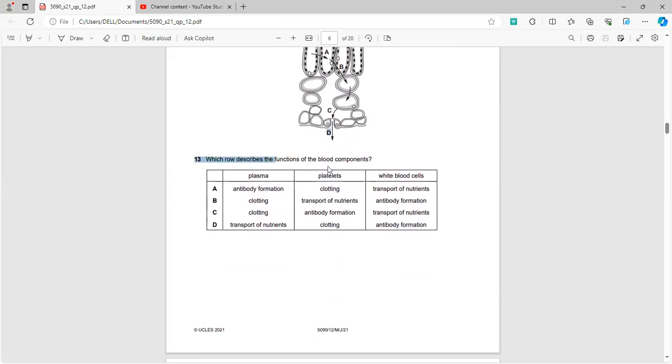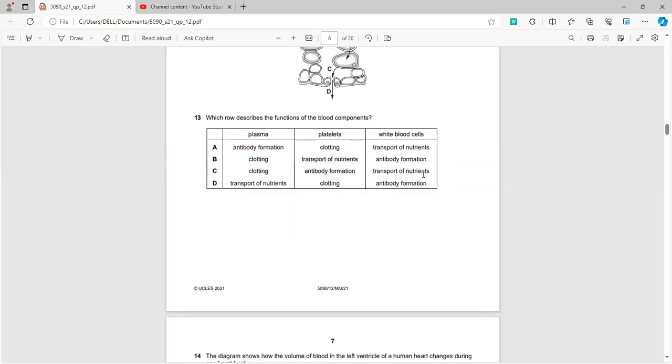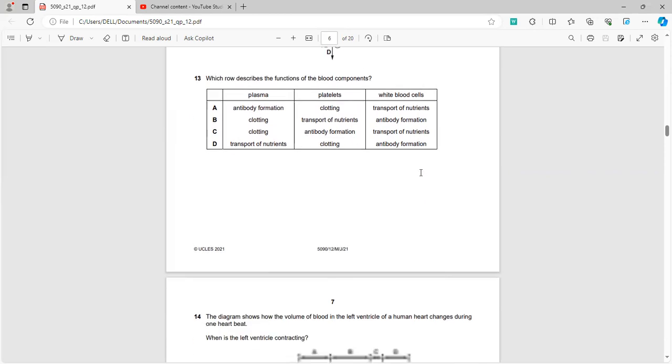Now, the functions of blood components. Plasma is involved in blood clotting. It has a lot of the clotting factors, vitamin K, and others such as thrombin and prothrombin as well. However, the main function of plasma is the transport of nutrients. It also contains all these things I told you, but platelets are primarily responsible for clotting. And white blood cells, we know, are responsible for the immunity of the body. They help to carry out the process of photosynthesis. So the correct option will be D.